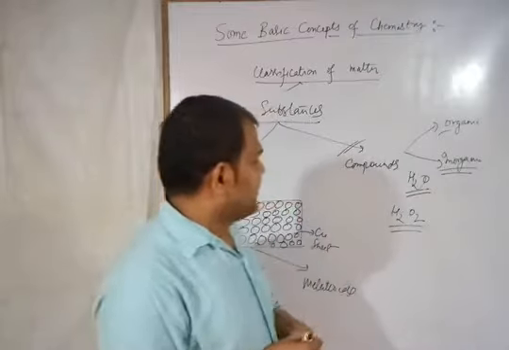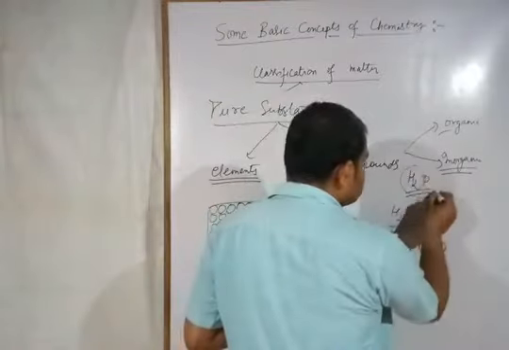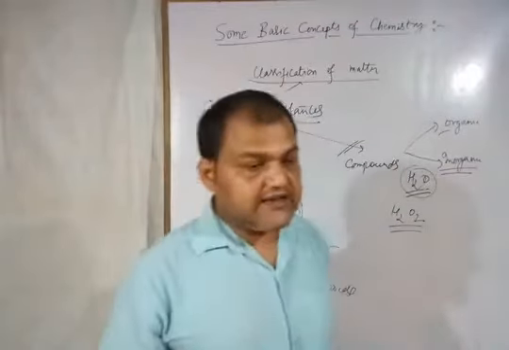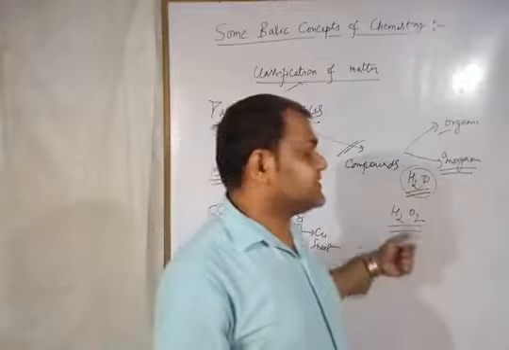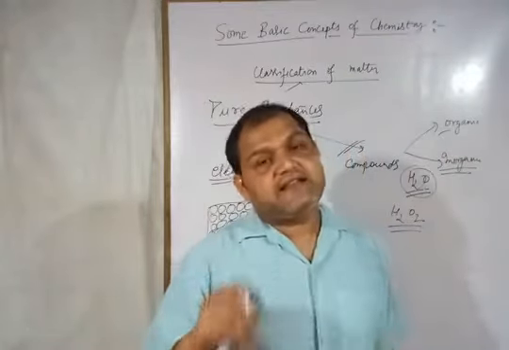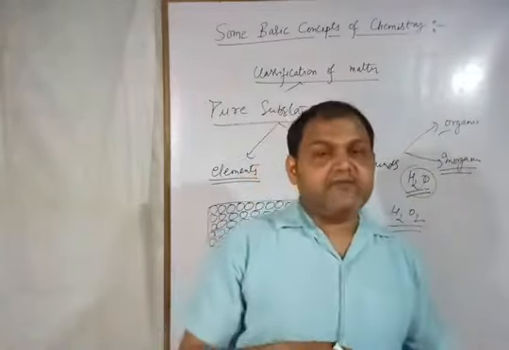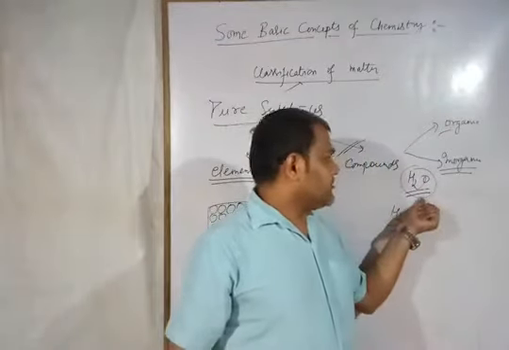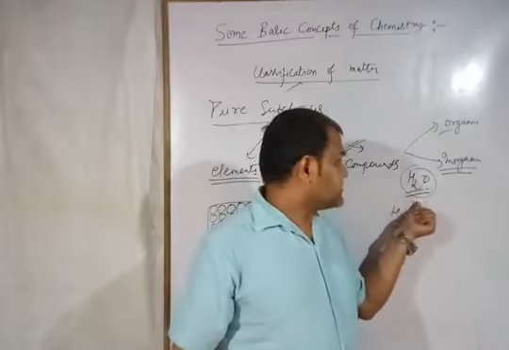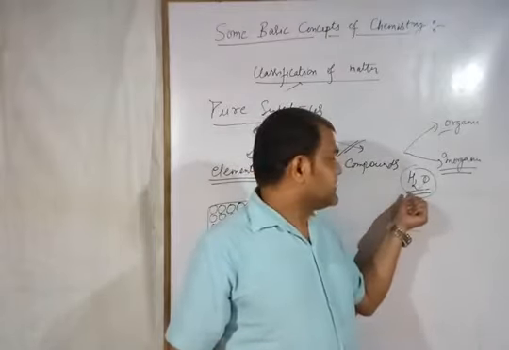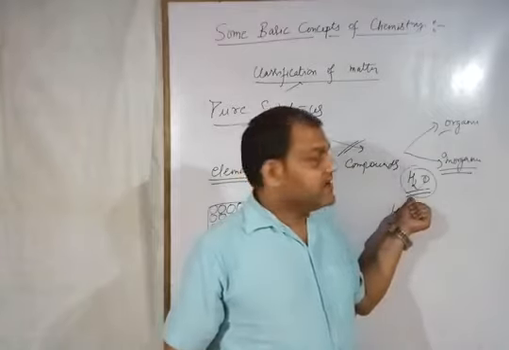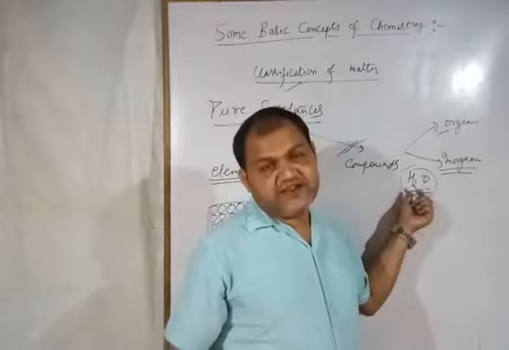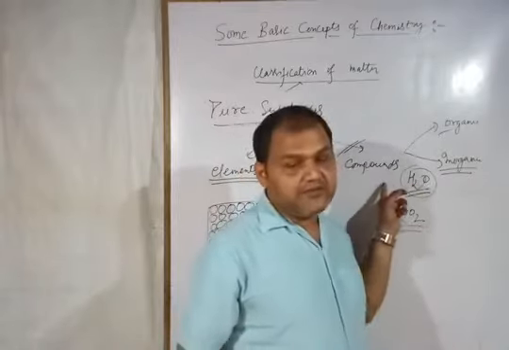All right. तो H2O के बारे में अगर बात किया जाए तो H2O मॉलिक्यूल है या H2O कंपाउंड है या H2O मिक्सचर है. So H2O is a compound as well as it is also a molecule, because you know molecules are formed due to the combination of atoms. So it is formed by the combination of atoms in a definite proportion. So you can say H2O is a molecule as well as a compound, because there is a fixed proportion of the combination of elements. So that's why it is also known as a compound.